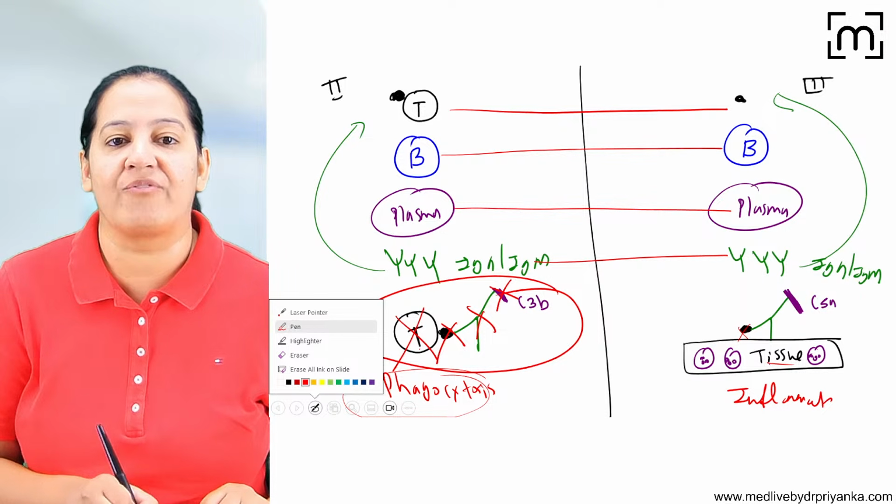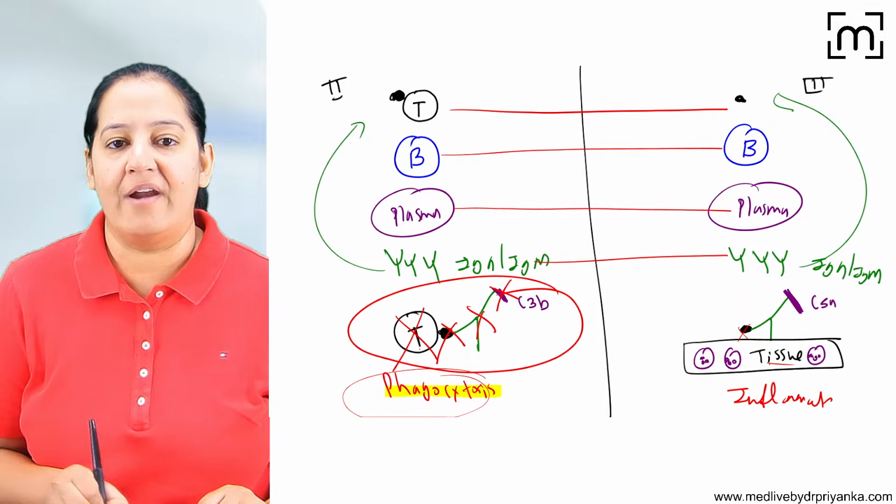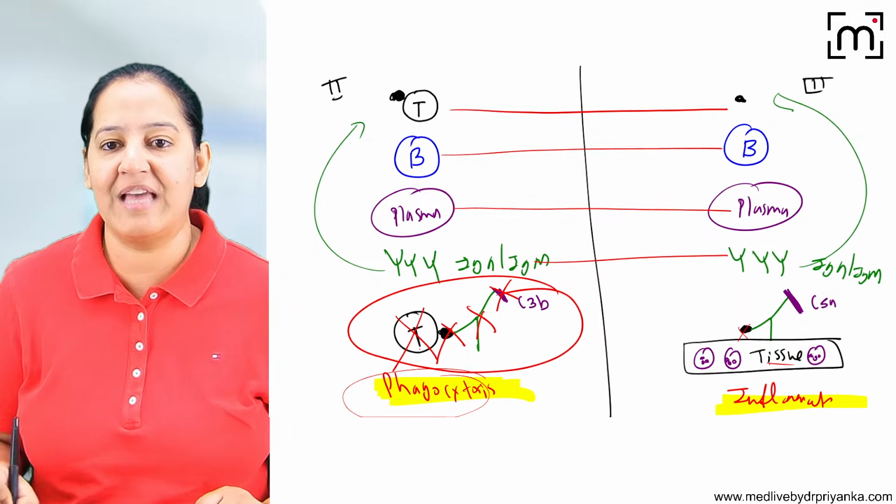So see the end result of type 2 and type 3. In type 2, the end result is phagocytosis, and in type 3, the end result is inflammation.